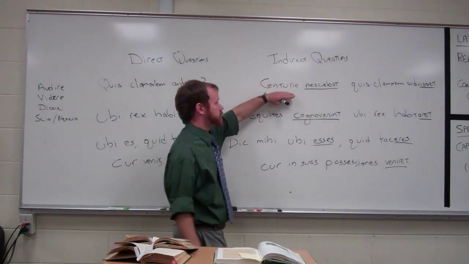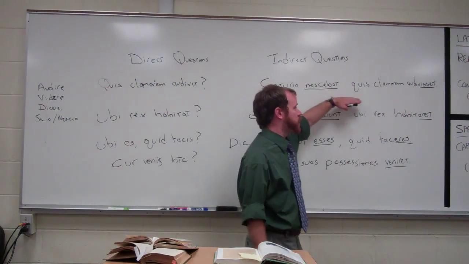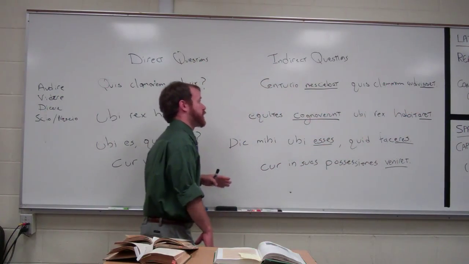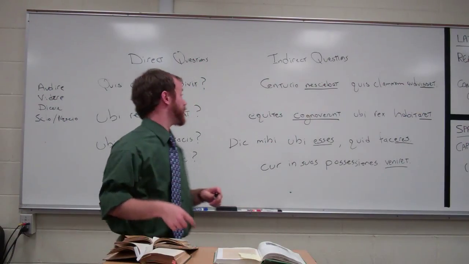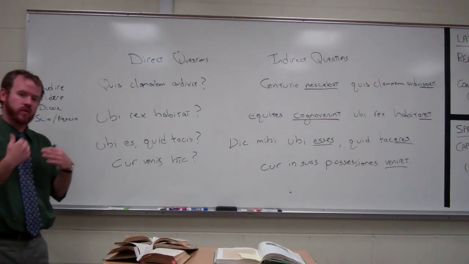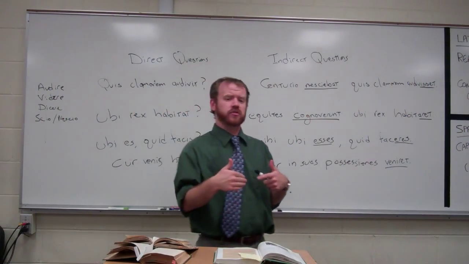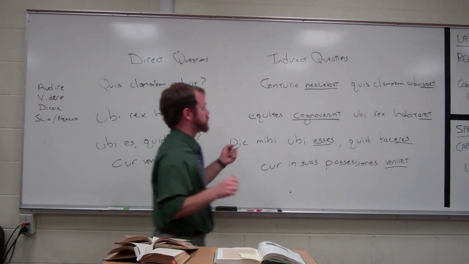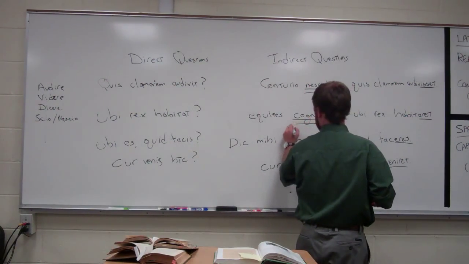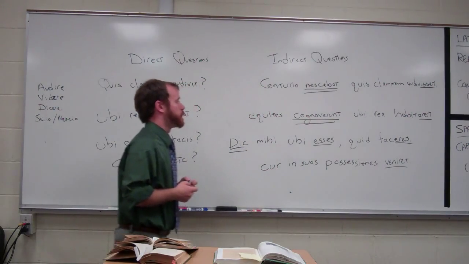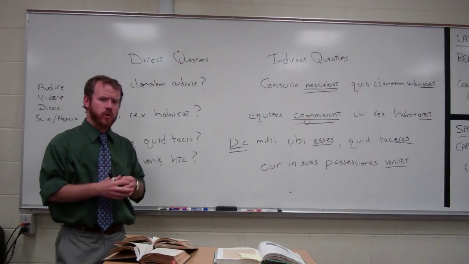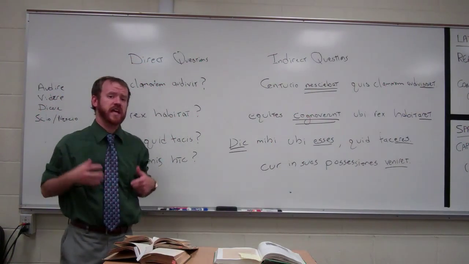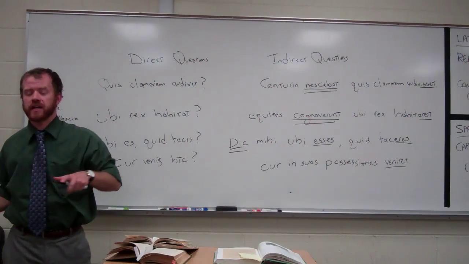So here, the centurion was not knowing who had heard the shouts. Indirect question. The centurion's not asking anyone. He's not asking who heard the shout. We're saying indirectly that the centurion was not knowing who had heard the shouts. We'll double underline our head verbs. You can think of indirect questions kind of like hearsay in a court of law, where it's not the person actually asking anything, it's being reported by someone else.